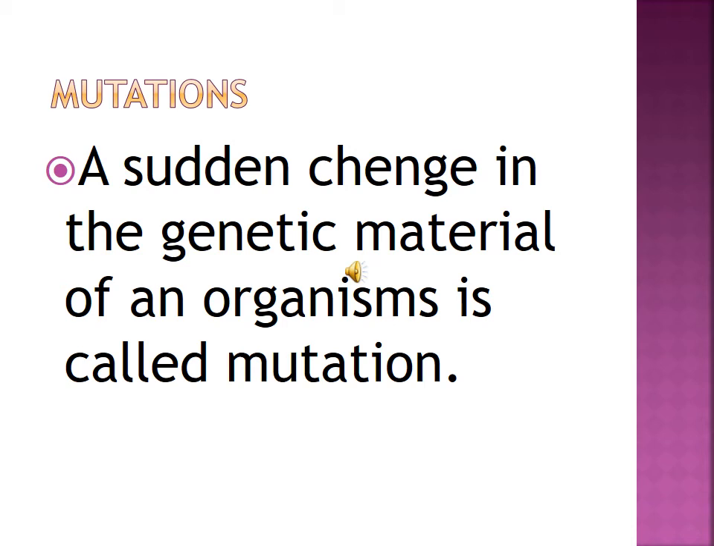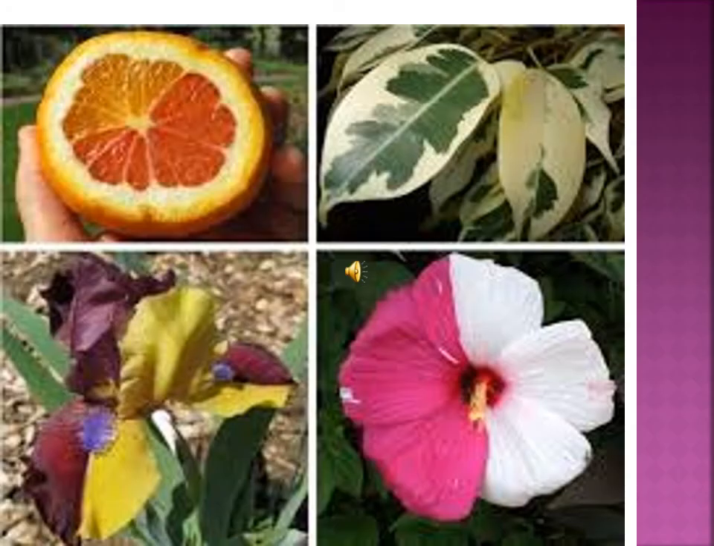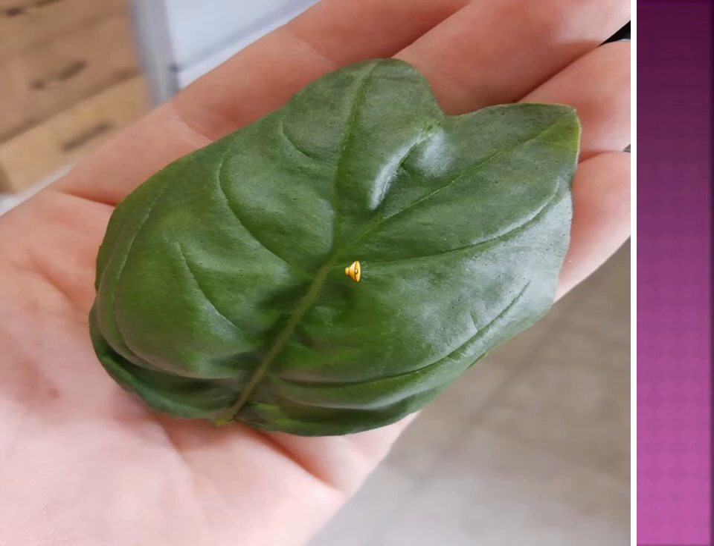Mutation is nothing but a sudden change in the genetic material. That is called mutation. Okay, suppose during the mutation some characteristics also will be changed. Look at this picture carefully. These are some examples of mutation. This is not a normal leaf. This is a mutant leaf.